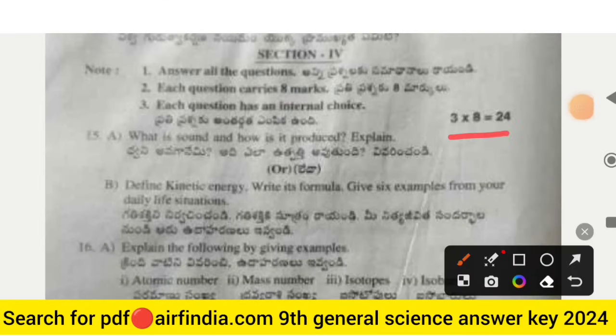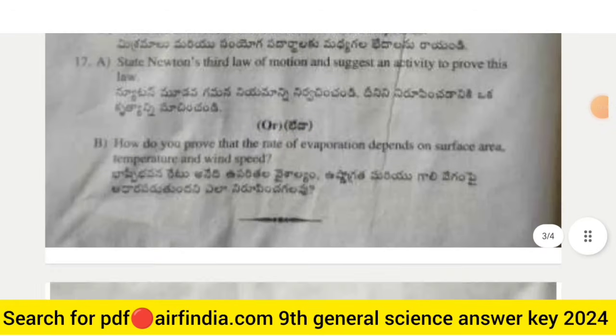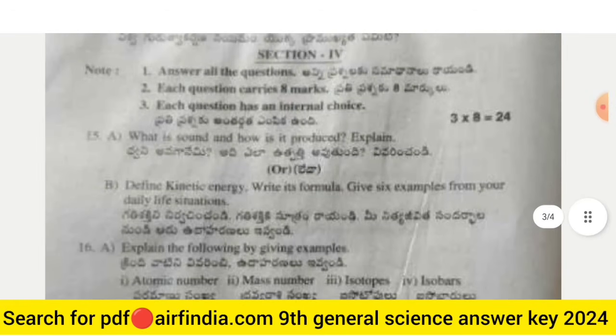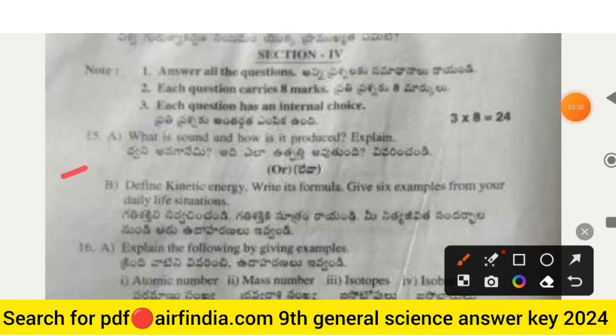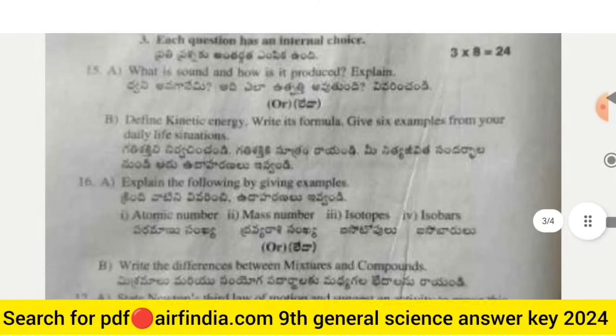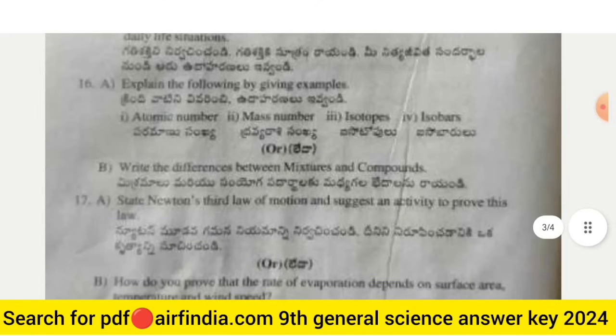The section 4, the last section, is a total of 24 marks. I think there are 3 questions maximum, each question is 8 marks. So you have to do these questions. What is sound and how is it produced? Explain. And define kinetic energy. Write its formula. Give 6 examples from your daily life situations. Explain the following by giving examples: atomic number, mass number, isotopes and isobars.